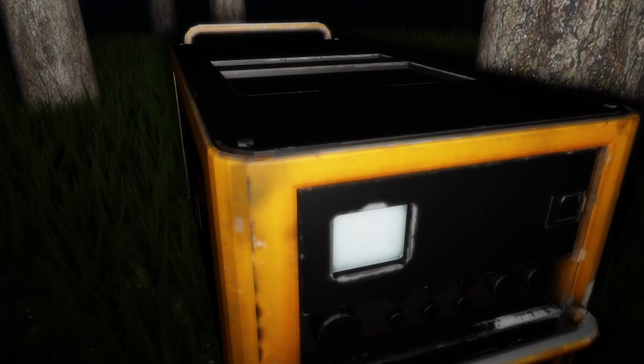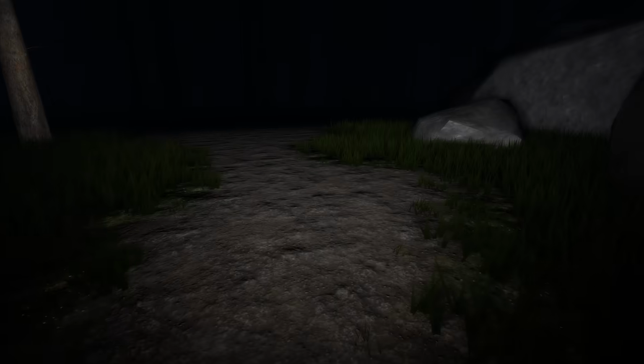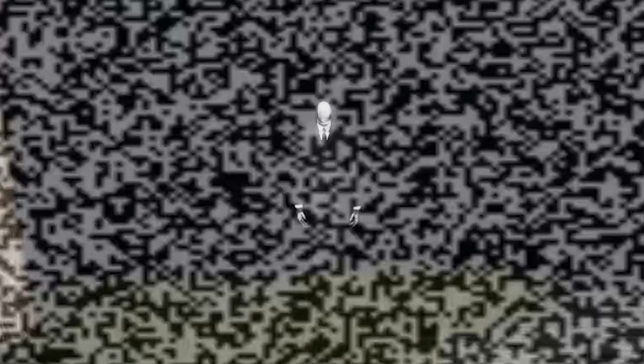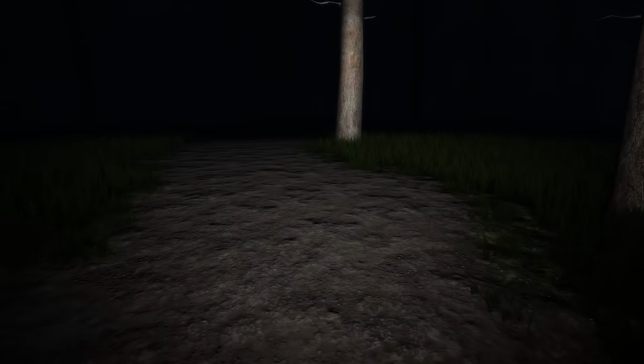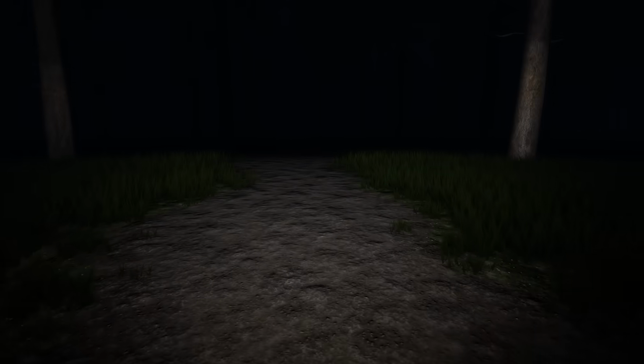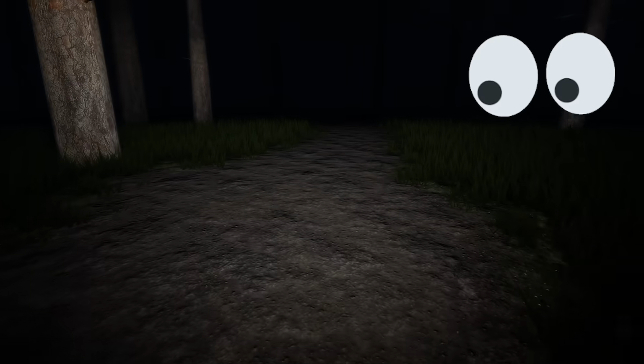Let's see, is there anything else around here? Oh, there's a generator I can activate. Okay. Oh, where is he? Oh, he's right there. No, don't look at him, don't look at him. No, stop. I'm sorry. Yeah, he also has the ability to teleport everywhere and just always leaves this impression like you're being watched because, yeah, you literally are.